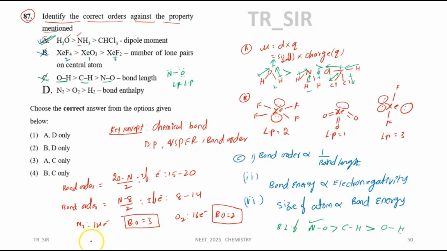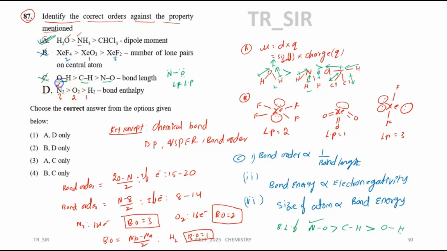Another way we can use the bond order formula from NCERT: number of bonding electrons minus number of antibonding electrons, divided by 2. For H2, we will have a bond order of 1. So the given statement is that this is bond order 3, this is 2, this is 1.